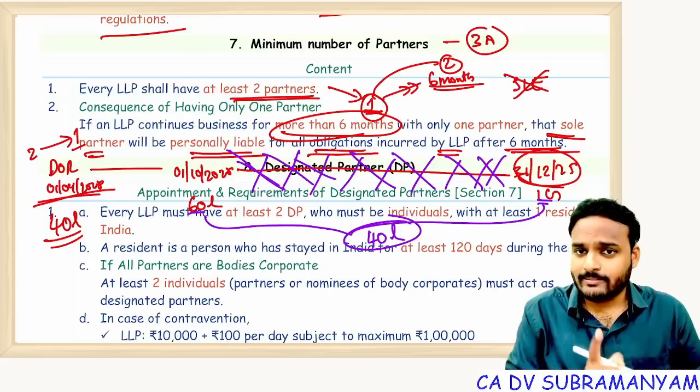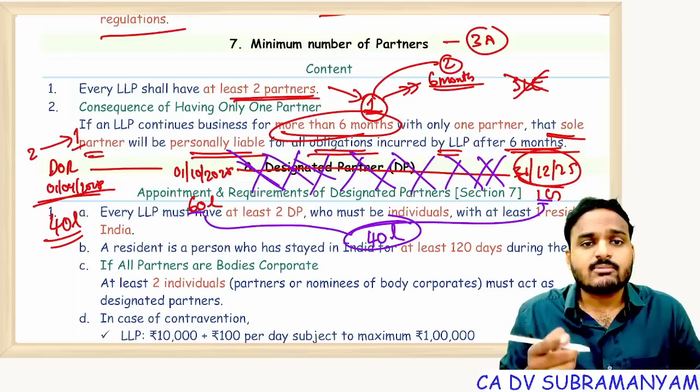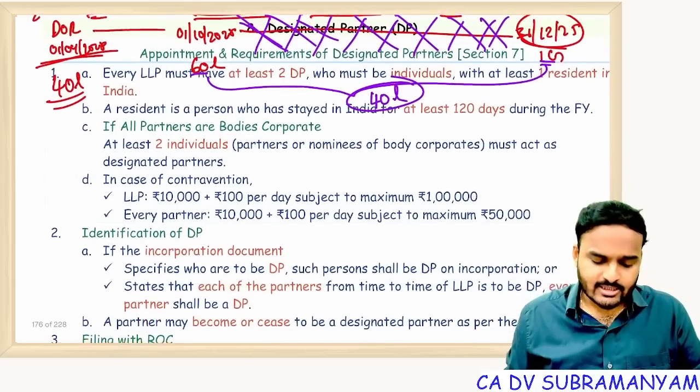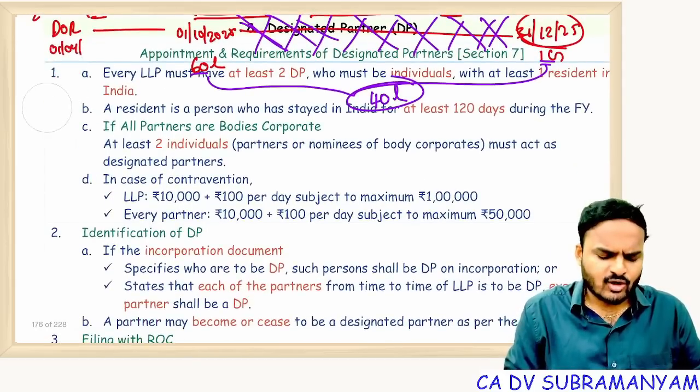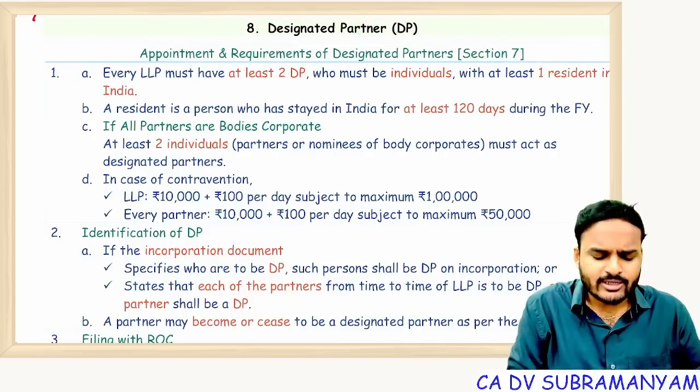Everyone. So the important point here is 6 months: not during 6 months, but after 6 months from the date of reduction. Clear? Next, section 7. Important concept. I won't guarantee you that a question will come, but it is an important concept.